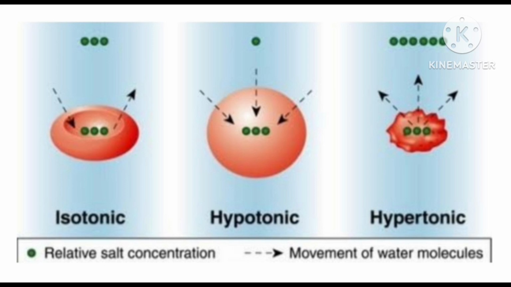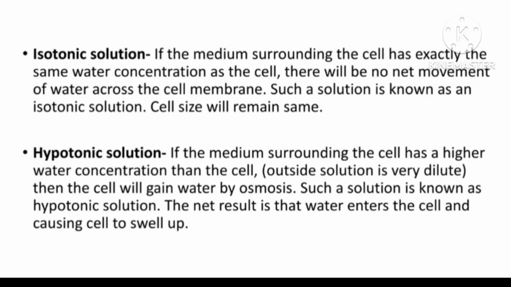In the third figure, when a cell is placed in a very concentrated solution, it means now the medium surrounding the cell has lower water concentration than the cell. So, in this case, cell will lose water by osmosis and cell will shrink, and such a solution is called hypertonic solution. So, there are three types of solution: isotonic, hypotonic, and hypertonic.